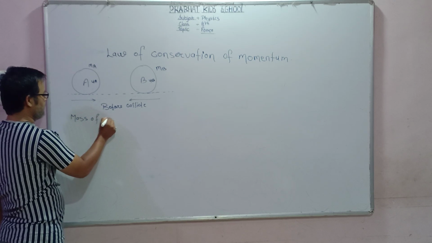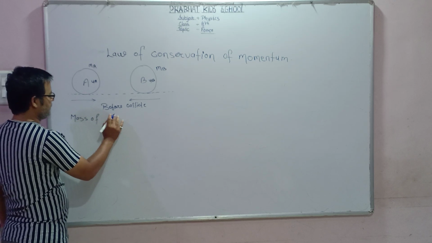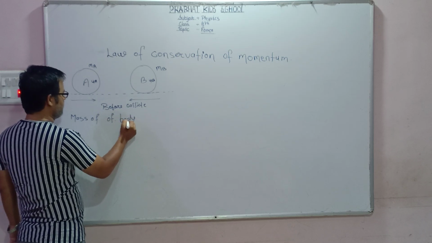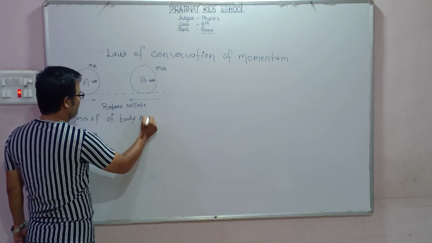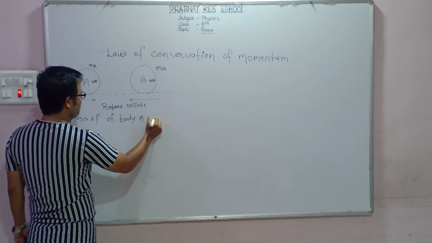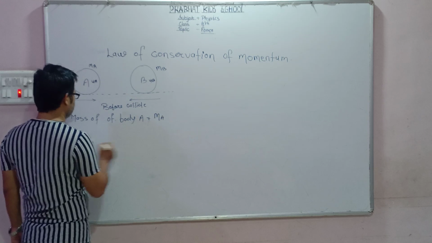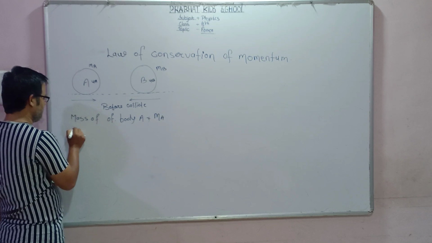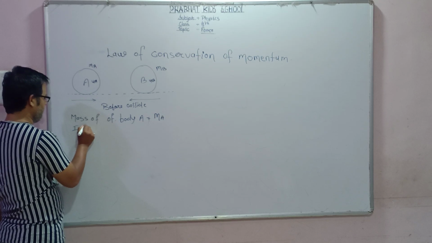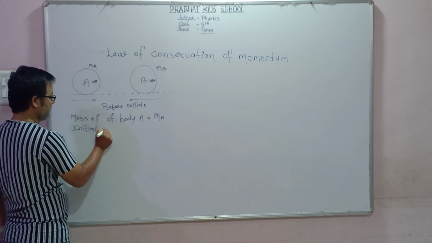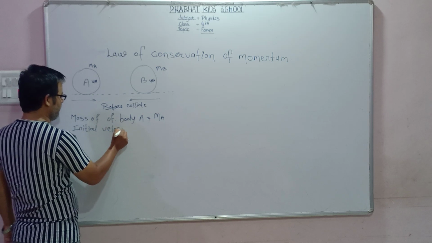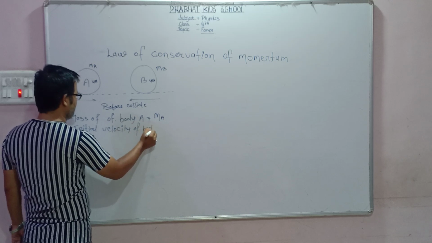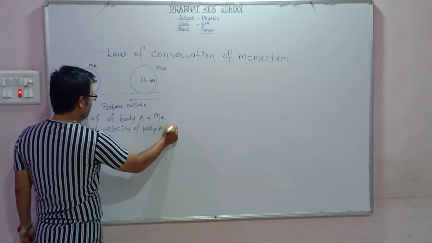Mass of body A is equal to MA. Initial velocity of body A is equal to UA.